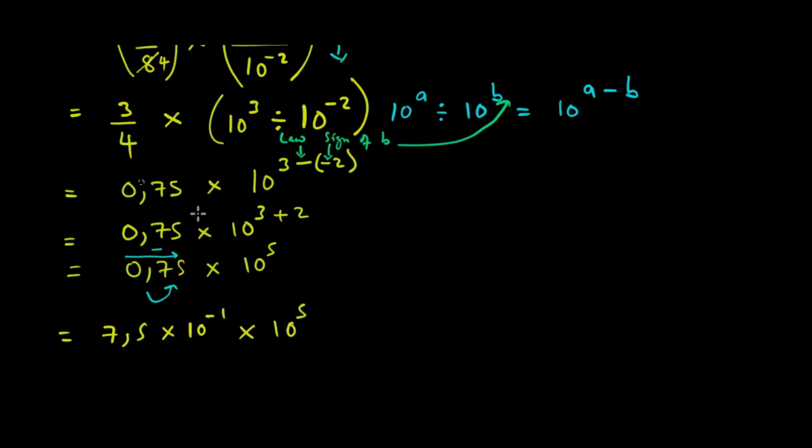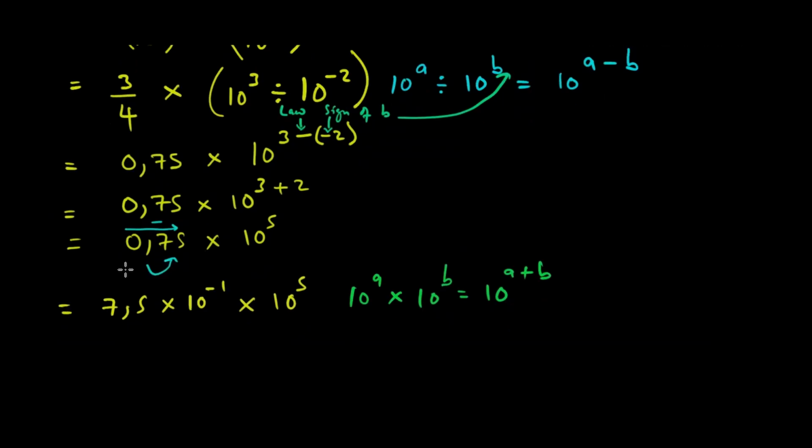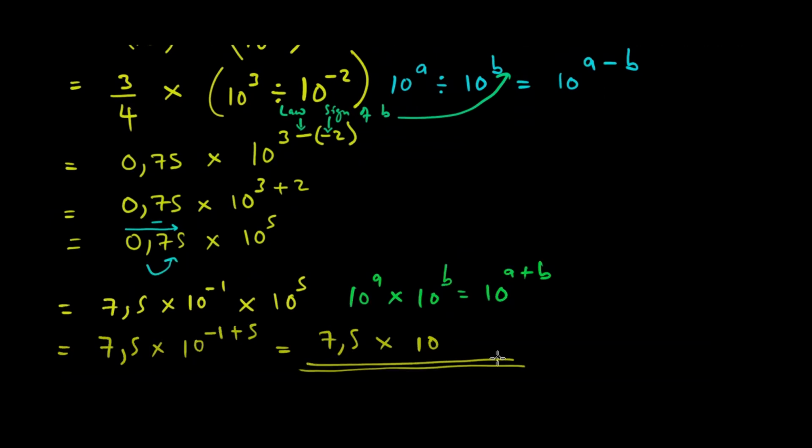Here we apply again that 10 to the power A times 10 to the power B should equal 10 to the power A plus B. You see that? So our final answer is going to be 7.5 times 10 to the power minus 1 plus 5, which is equal to 7.5 times 10 to the power. What is minus 1 plus 5? What is minus 1 plus 5? It is 4.